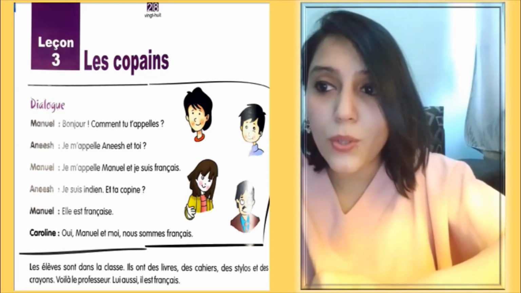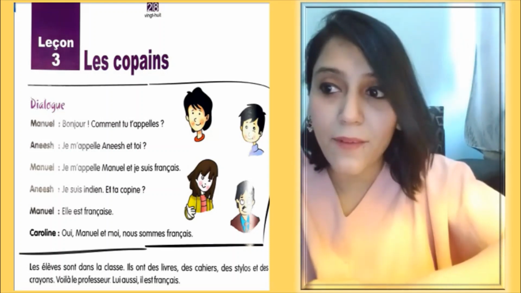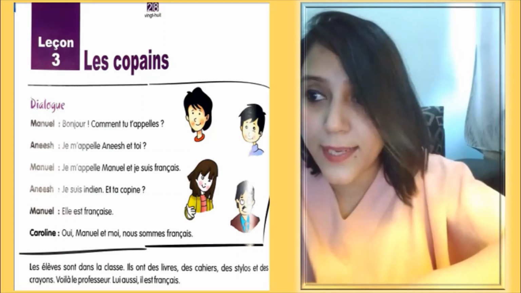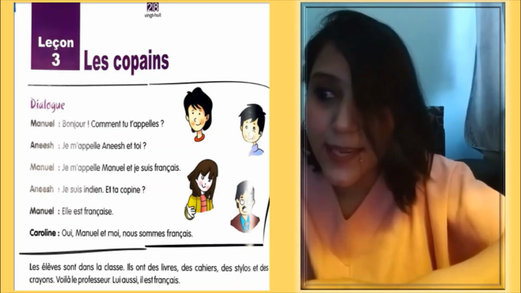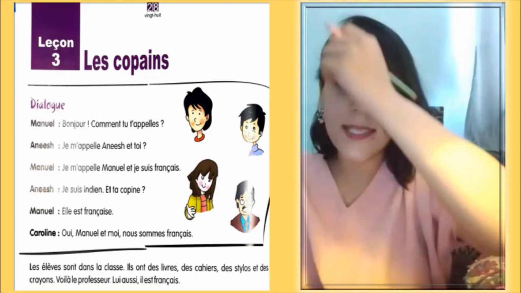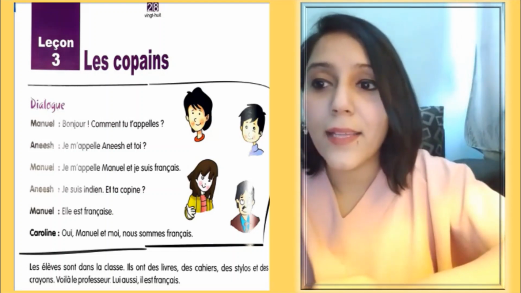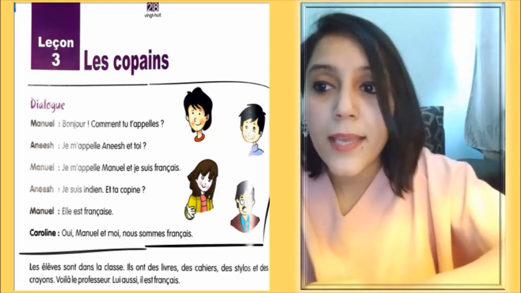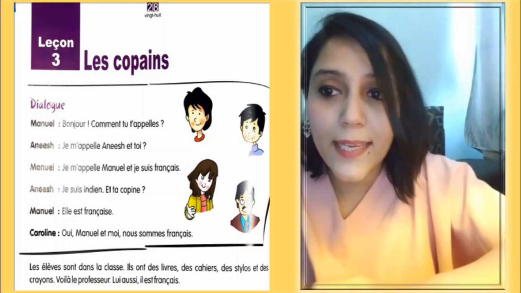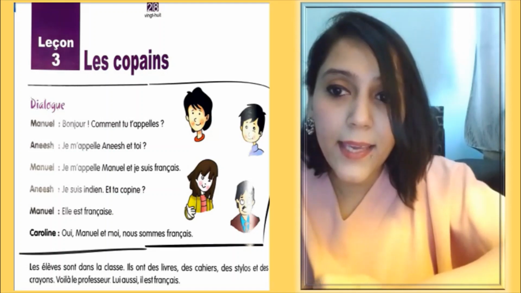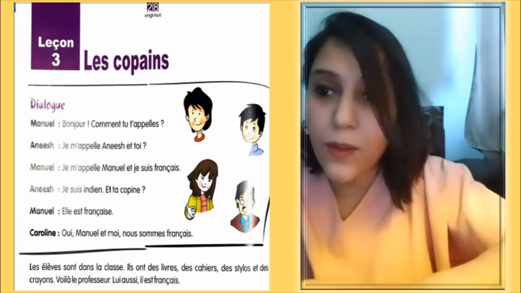Les élèves sont dans la classe. Les élèves, the students. Here we are doing liaison. We are not saying les élèves separately, but the pronunciation is les élèves. Sont dans la classe, they are in the class. Ils ont des livres, des cahiers, des stylos et des crayons.